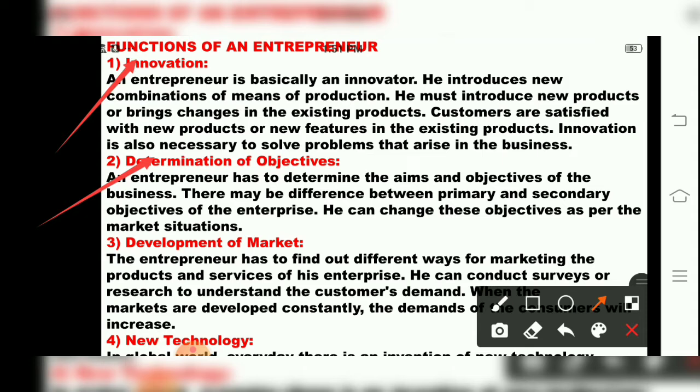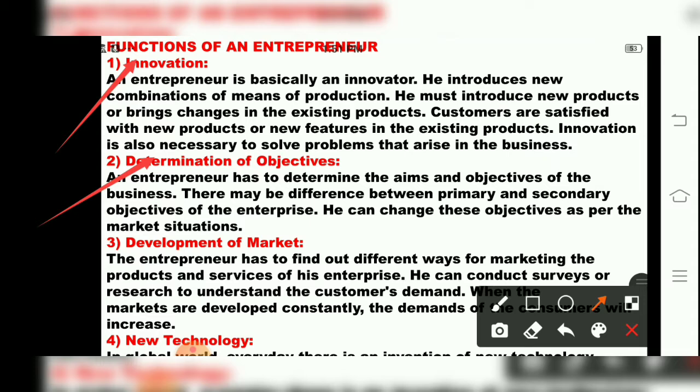So the second function of an entrepreneur is that he should always fix or determine whatever he wants to achieve, the goals, what his objectives are. So primary objectives will be different and secondary objectives will be different. So the entrepreneur has to keep those objectives in mind.